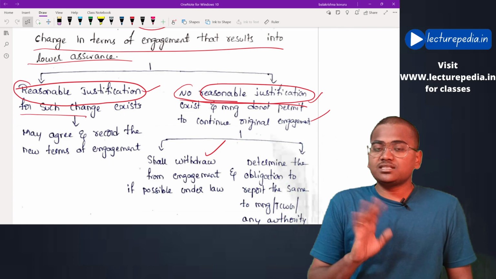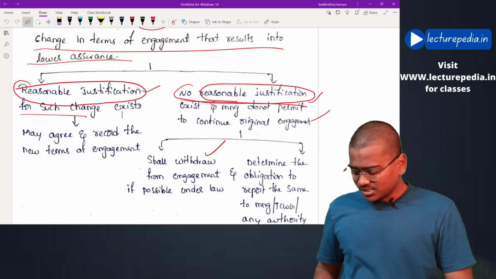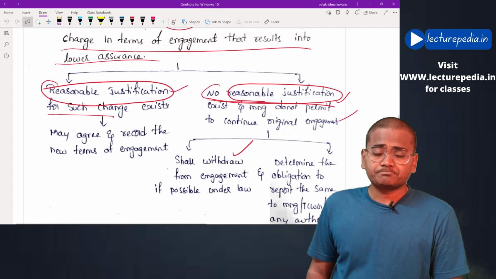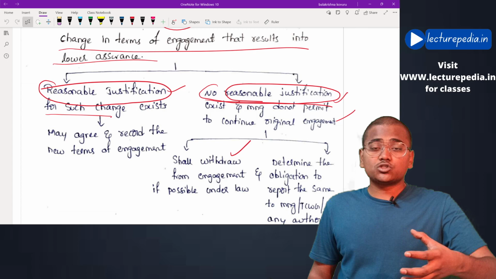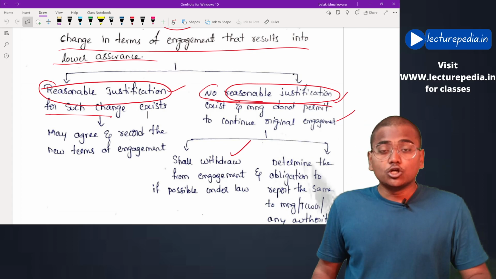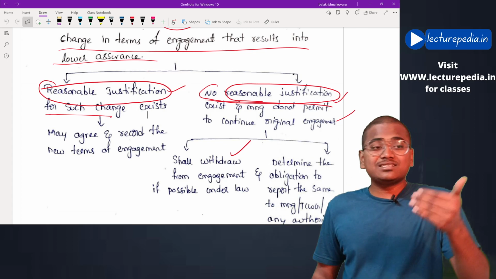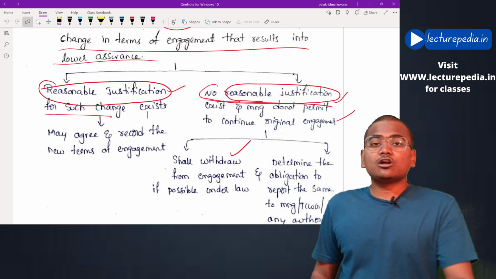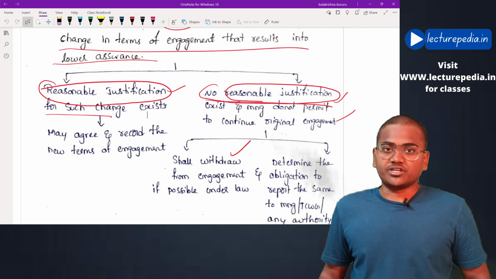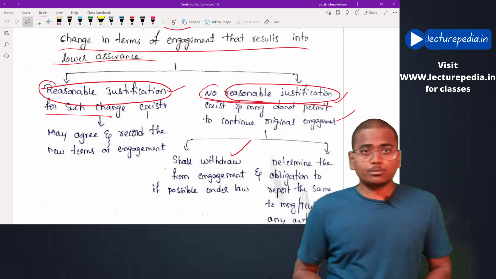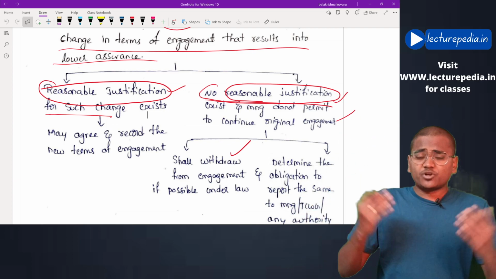This would not be a reasonable justification. Basically, the auditor has to apply his professional judgment to determine whether a reasonable justification exists or not.